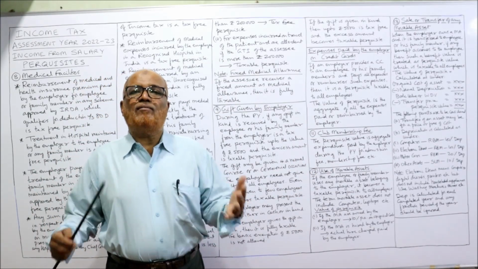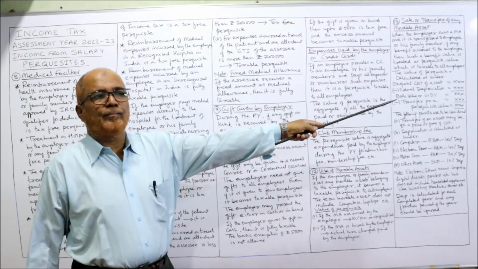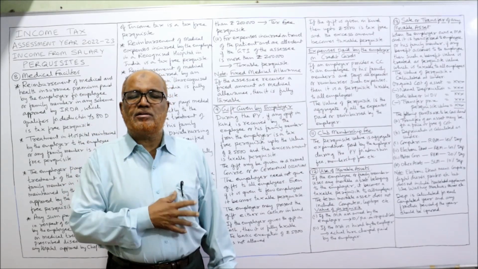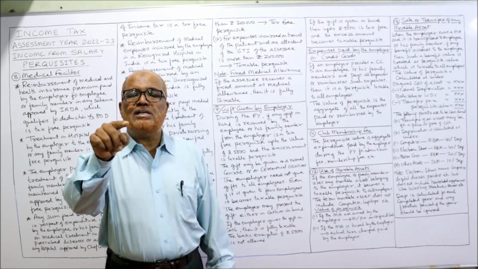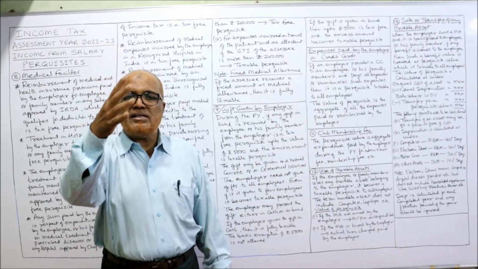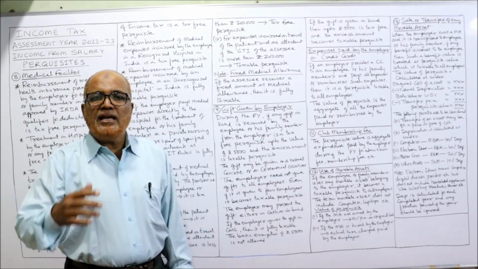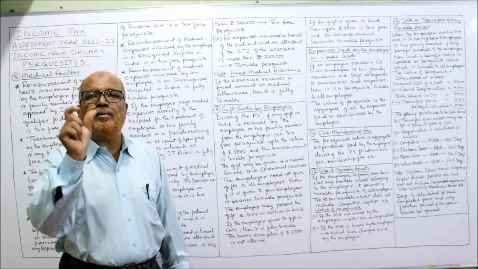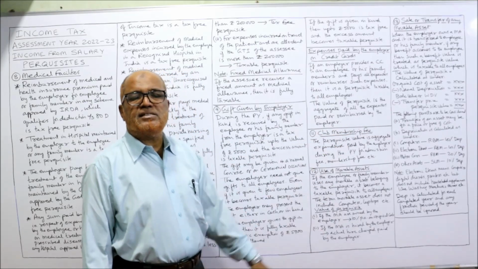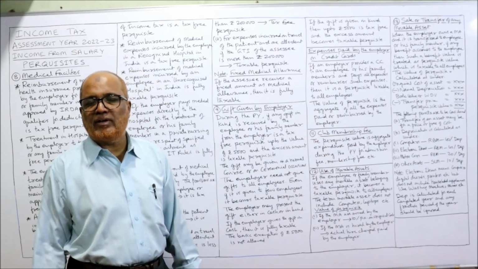For how to calculate the value of the benefit, a simple example I have given: original cost, take the original cost as 1 lakh rupees. Then less normal depreciation. During the last so many years it was depreciated. Out of 1 lakh rupees, 60,000 rupees was the depreciation already provided. So 1 lakh minus 60,000, 40,000 rupees is the book value. Book value 40,000, and he sold it for 10,000. The transfer price is 10,000. So 40 minus 10, 30,000 rupees is the value of the perquisite. In this way we calculate the value of the perquisite.